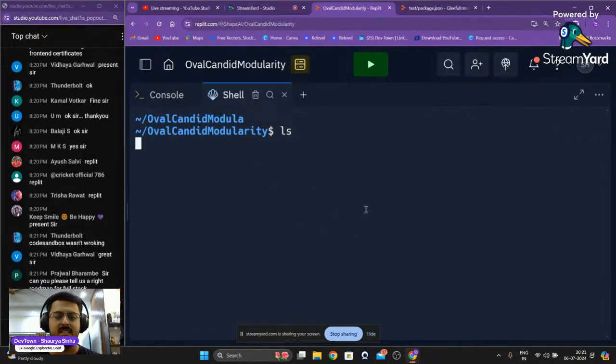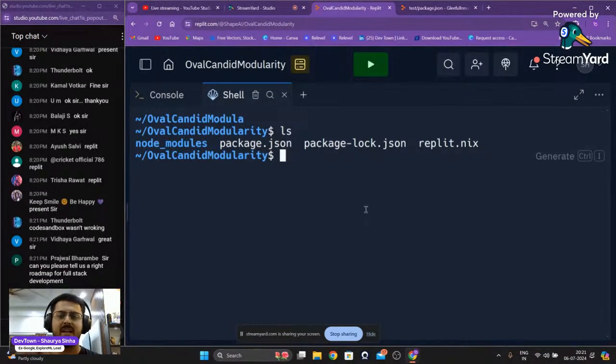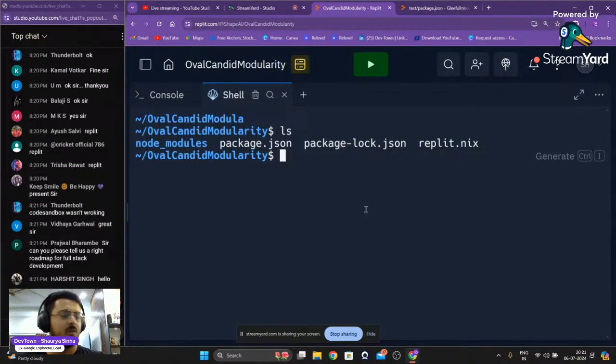We're going to do ls. As you're able to see, we have node_modules, package.json, package-lock.json, replit.nix. We're going to create a new folder. If I want to create a folder called express test or intro to express, what is the command to actually create a folder, guys? Can somebody let me know?